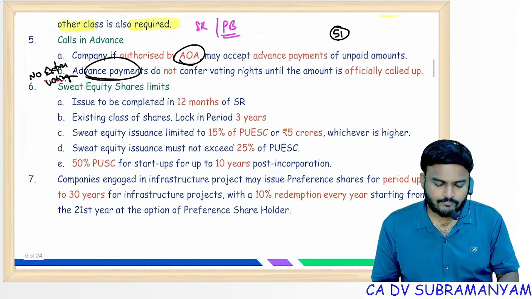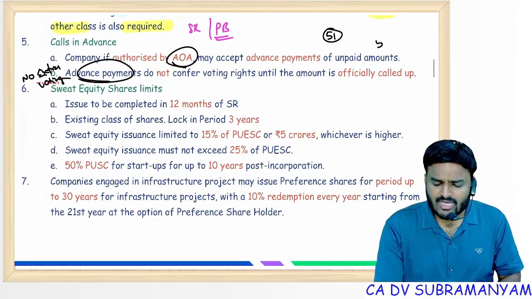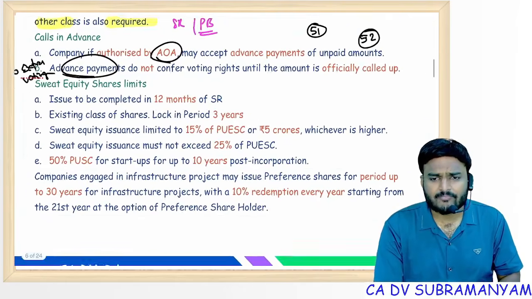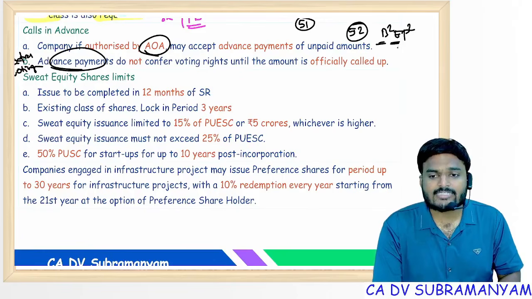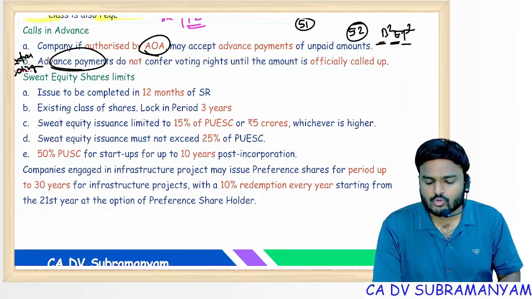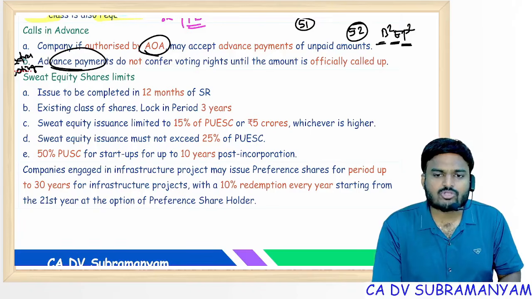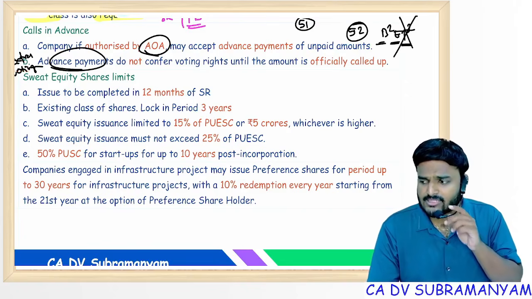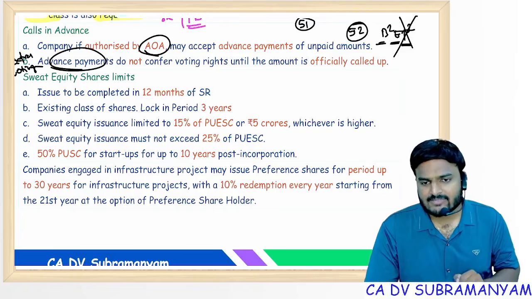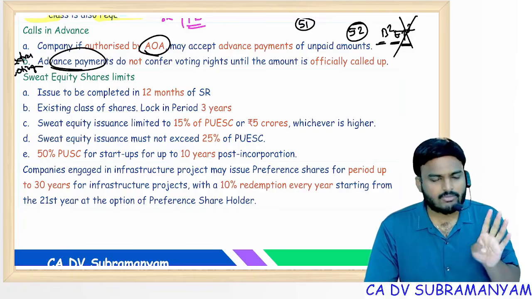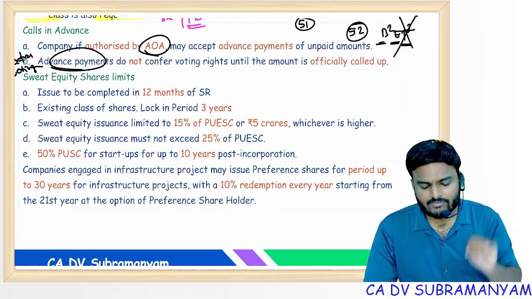Next one, section 52. Last attempt, section 52 tested. Utilization of securities premium: bonus issue, preliminary expenses, expenses in connection with issue, premium on redemption of securities, buyback. But if you are a company complying with section 133, that means preparing financial statements in accordance with AS, then premium on redemption is not allowed. Buyback or bonus issue, expenses in connection with issue, that's it.